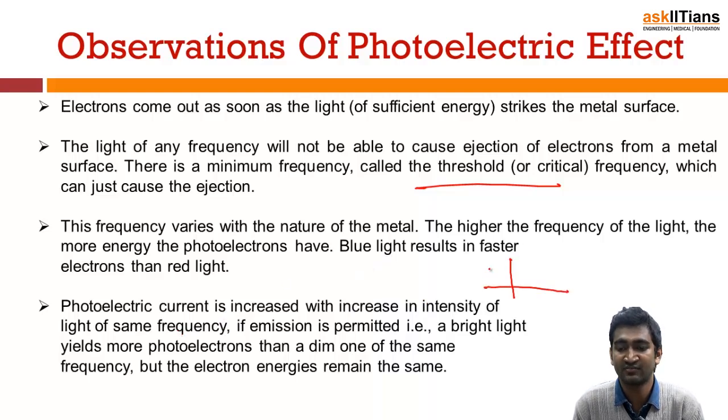Okay, so if I have this curve between I, the current here, and intensity, it was directly proportional. Okay, it was directly proportional, and if emission is permitted, a bright light yields more photoelectrons than a dim light of the same frequency. This is of the same frequency I am using.